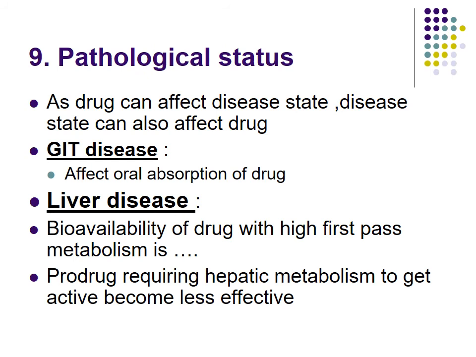Then the pathological state. Drug can affect the disease and disease can also affect the drug. GIT disease will affect the oral absorption of the drug. If there is nausea and vomiting, we cannot give an oral drug. Liver diseases. Liver produces albumin, it produces the plasma proteins, and it is also responsible for metabolism of so many drugs. So bioavailability of certain drugs will decrease, certain drugs will increase.